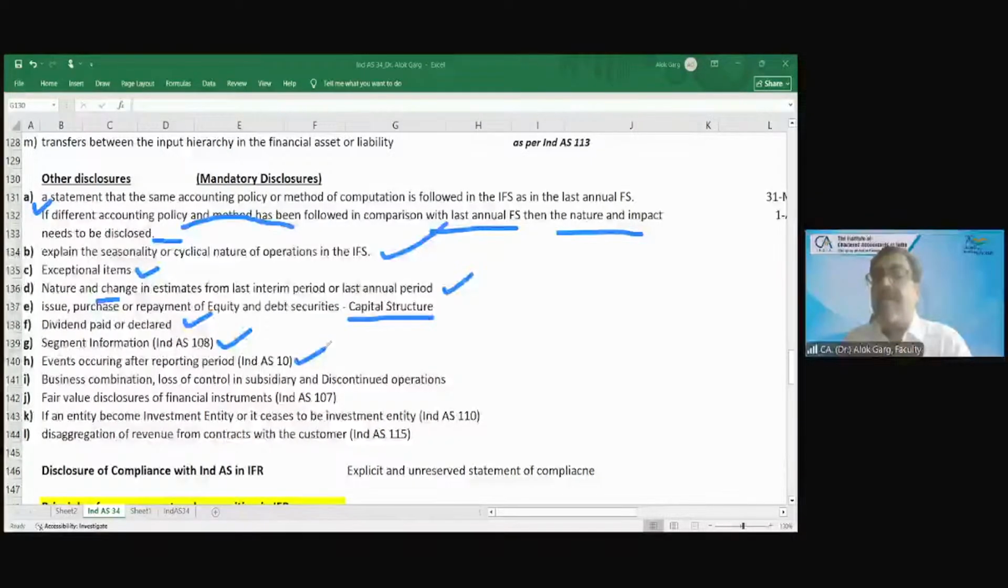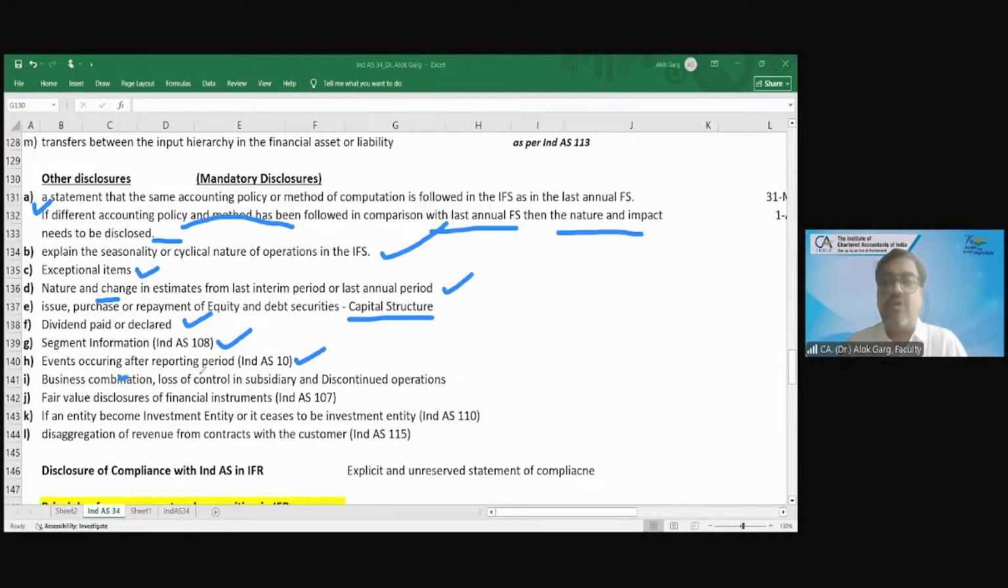So what is the event occurring after the reporting period in this case? It is from the end of the reporting date, 30th September, that is 1st October, to 25th October, the approval of the financial statement. So events occurring after the reporting period is also applicable in the interim condensed financial statement, right? Is that understood?